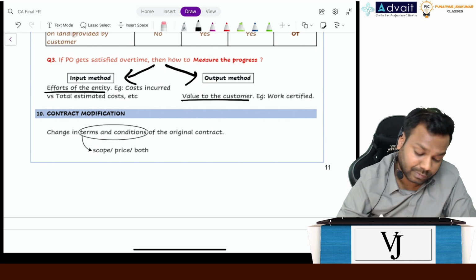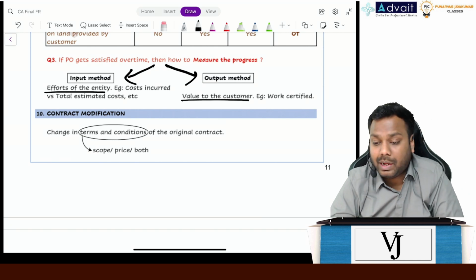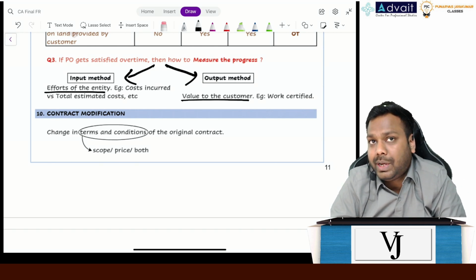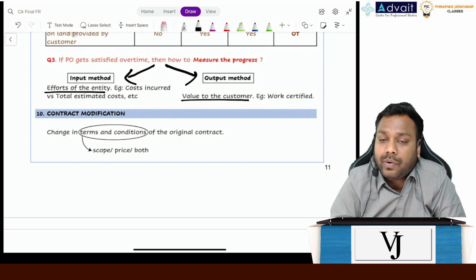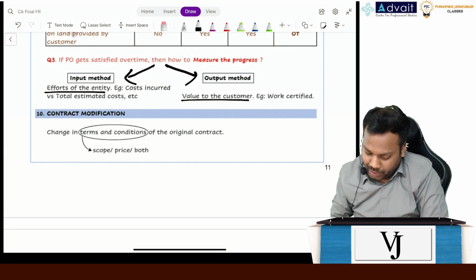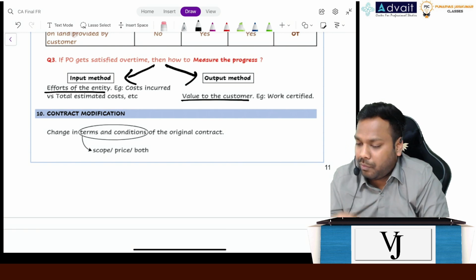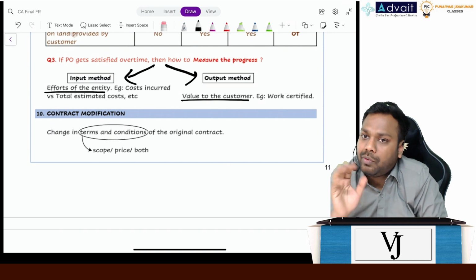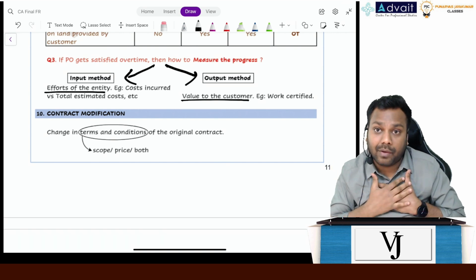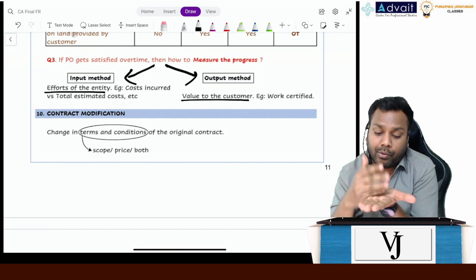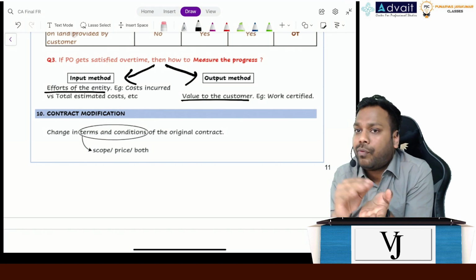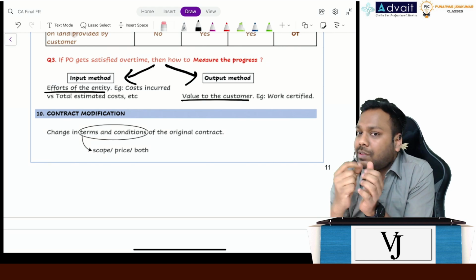Value to the customer. Let's suppose in our CA final FR classes, we take around 250 hours of classes, okay? I have completed around, let's suppose, 50 hours of classes. Now, what is the effort done by me? 1/5. So 20% efforts are done. So that is my effort done. But now in that 20%, in the exam, a question of 5 marks will only come. So what is the value driven to you?